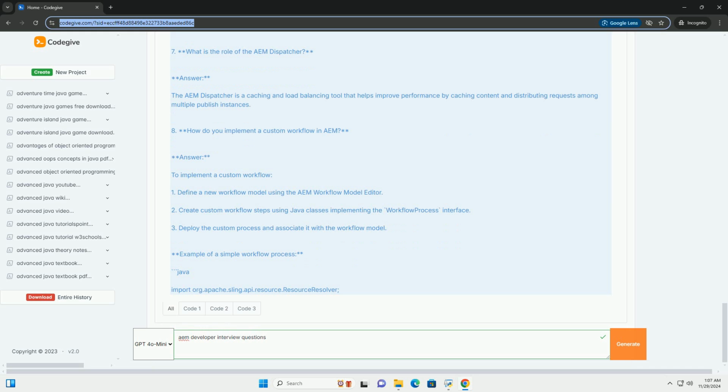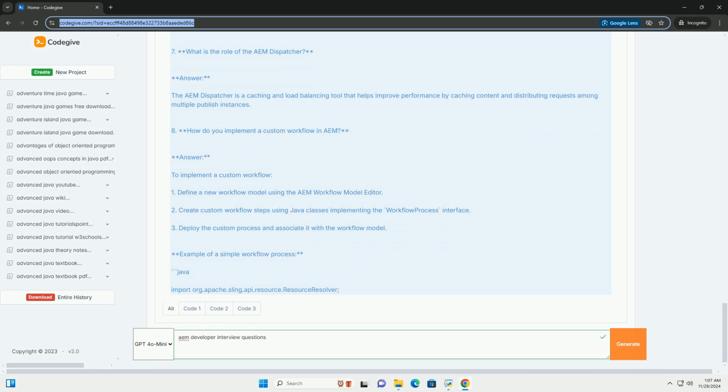8. How do you implement a custom workflow in AEM? Answer: To implement a custom workflow: 1. Define a new workflow model using the AEM Workflow Model Editor. 2. Create custom workflow steps using Java classes implementing the WorkflowProcess interface. 3. Deploy the custom process and associate it with the workflow model. Example of a simple workflow process: